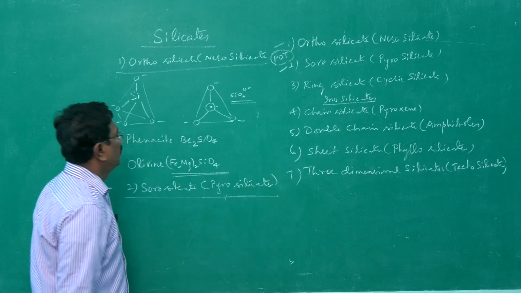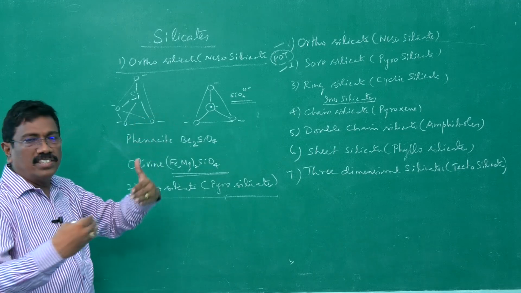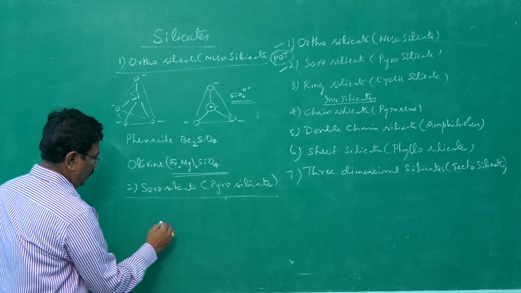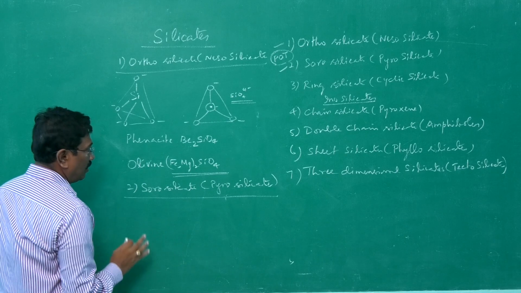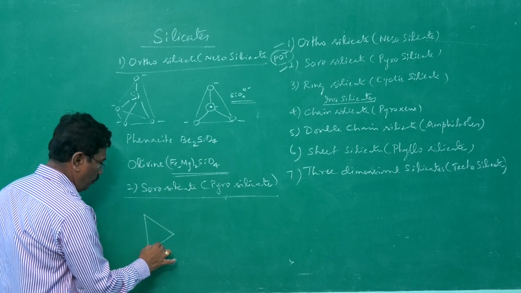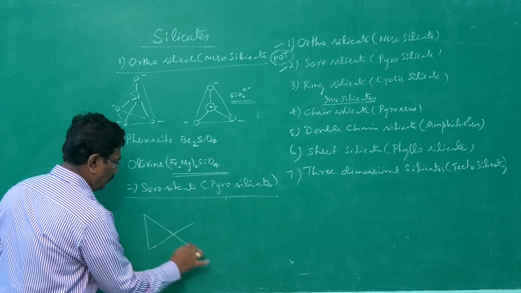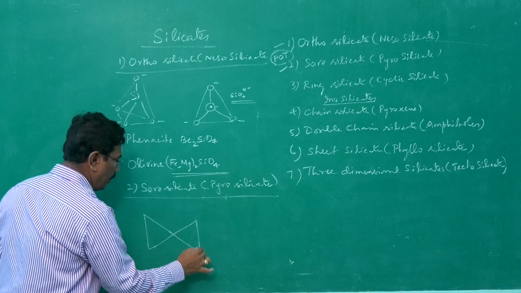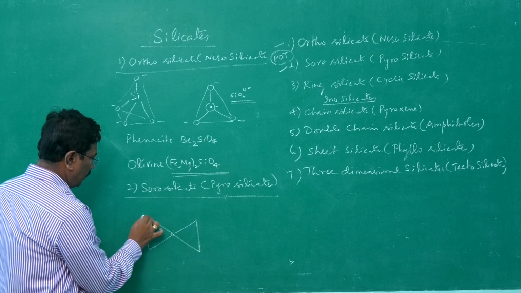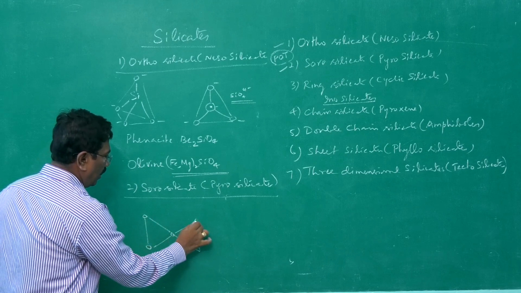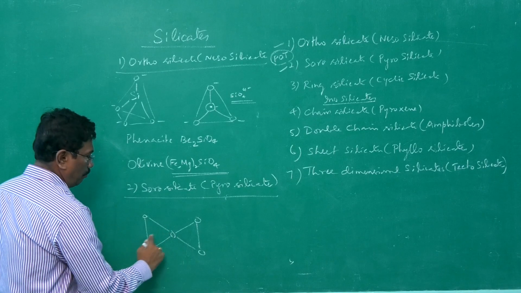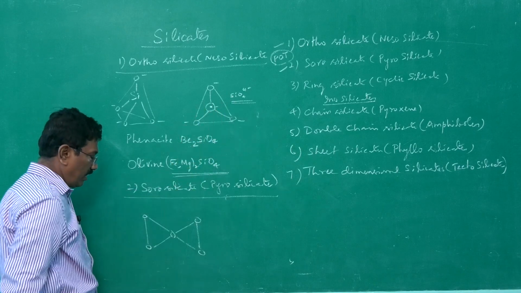Here, two SiO4 units are joined together. Let me draw the SiO4 unit, very simple: a triangle, that's all. This one triangle, this another triangle. I have drawn in a very simplified method. One oxygen here, oxygen, oxygen, oxygen, oxygen. This oxygen is shared by two SiO4 tetrahedron units.